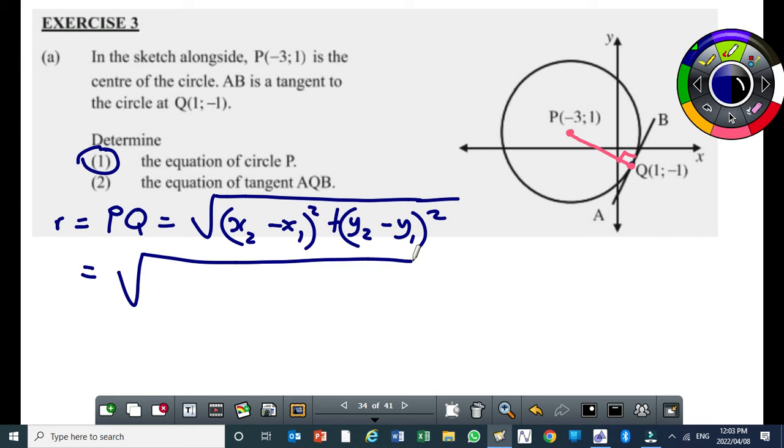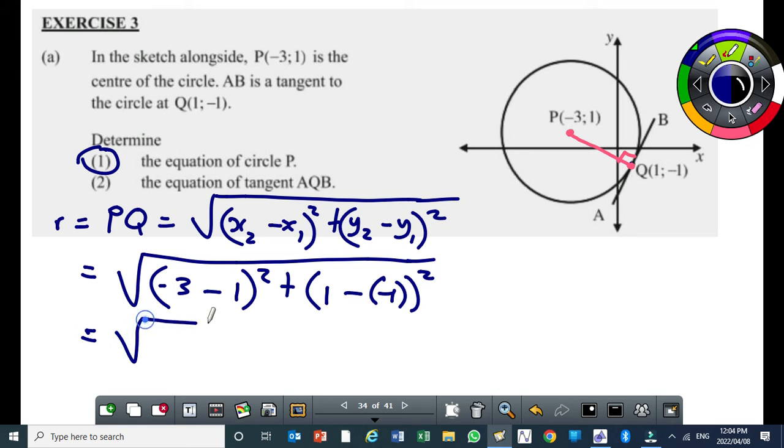You can choose the coordinates of P as your x2, y2, or the coordinates of Q as your x2, y2. I'm going to choose the coordinates of P as my x2. So I'm going to put -3 minus x1, which is 1, squared plus y2, which is 1, and my y1 is going to be -1.